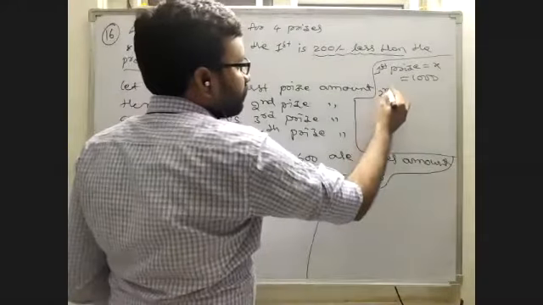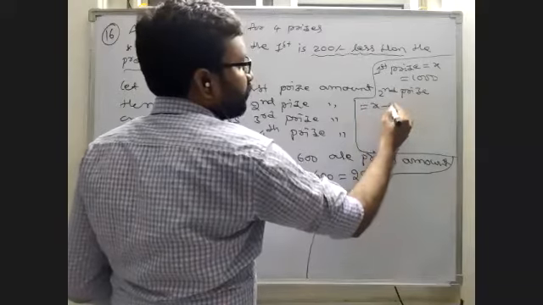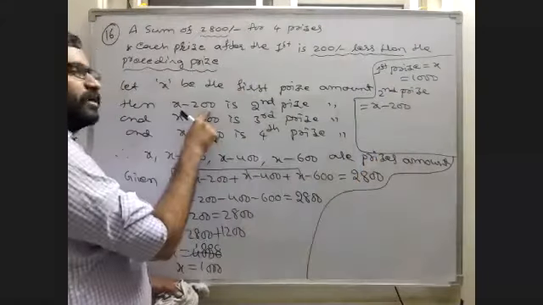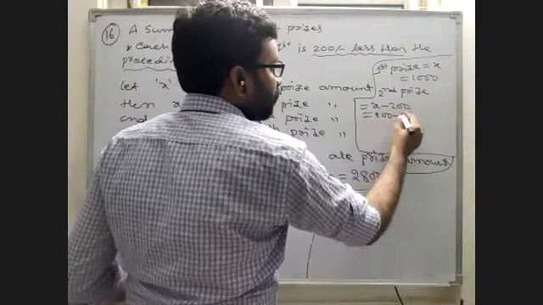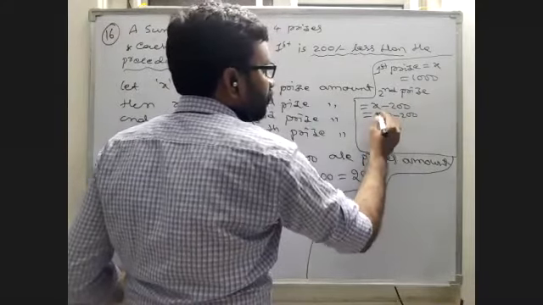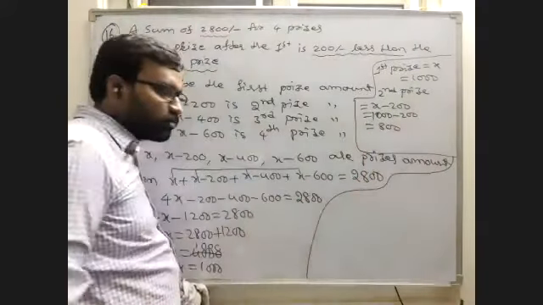Second prize is equal to X minus 200. Second prize amount, X minus 200, where X means 1000, so 1000 minus 200 is equal to 800. 800 is the second prize amount.